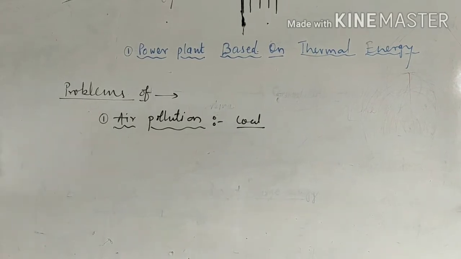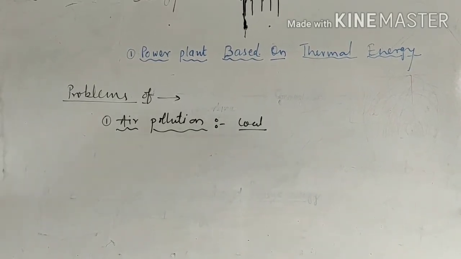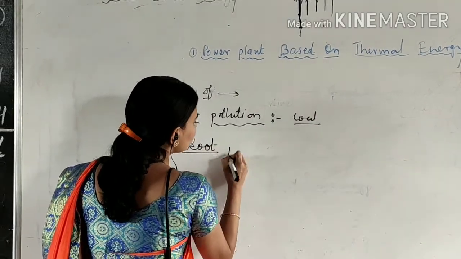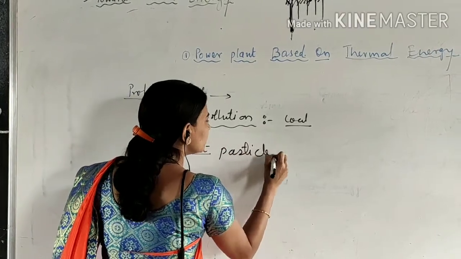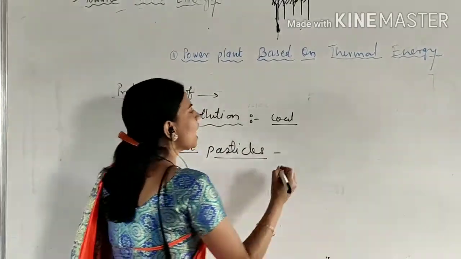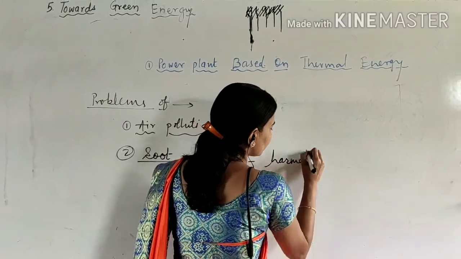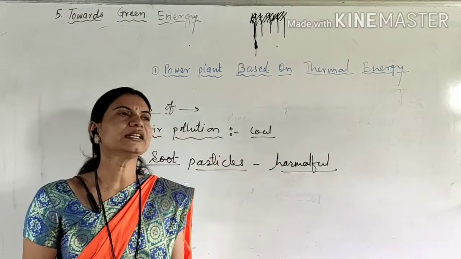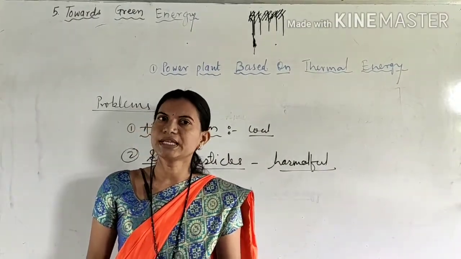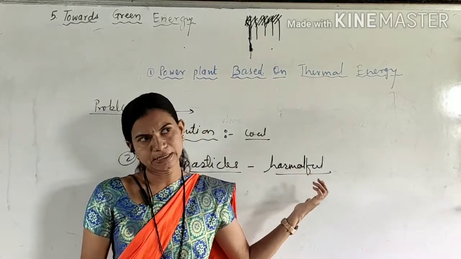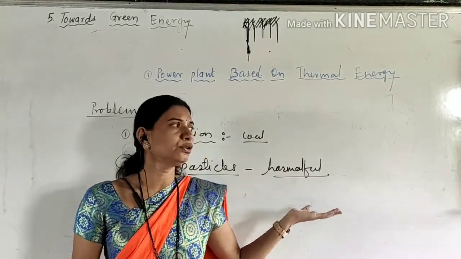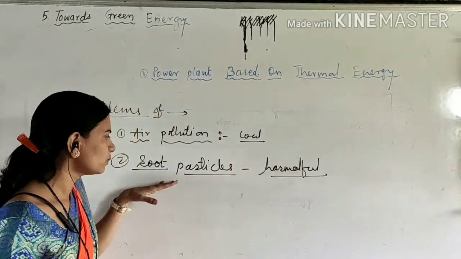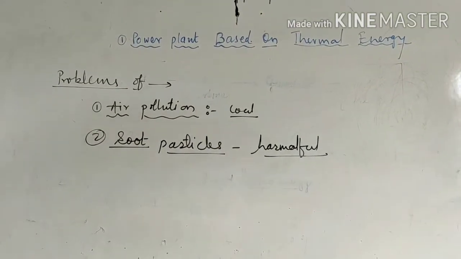Second, also due to the burning of coal, are the soot particles. Soot particles, called काजळी, are also released in the atmosphere, and they are very harmful to our respiratory system because these soot particles easily enter our respiratory system through the air, as they are mixed into the air. Different diseases are caused by these soot particles released in the atmosphere.